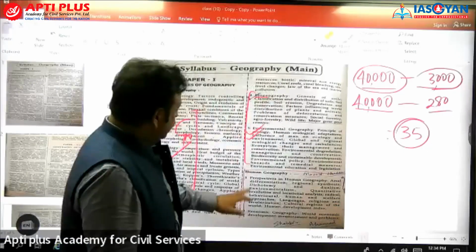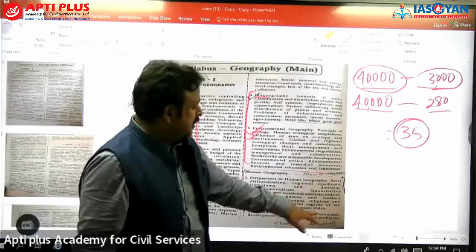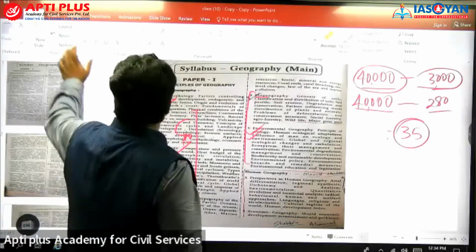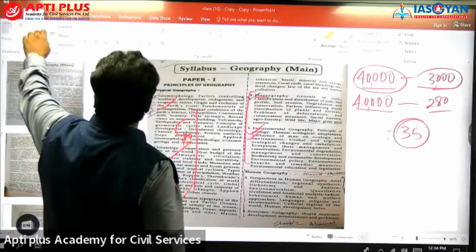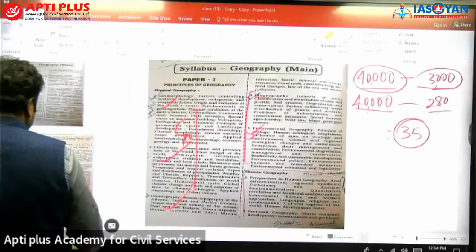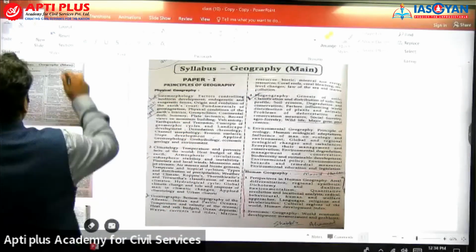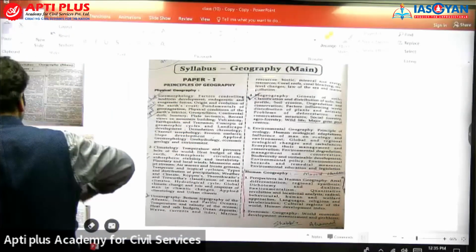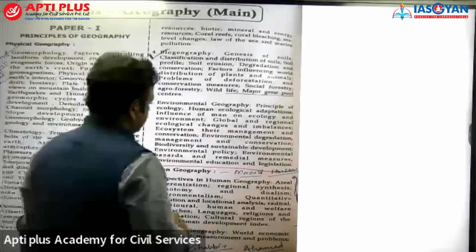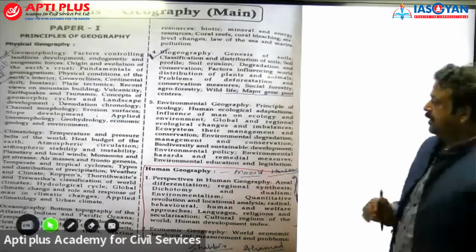But yes, if you see this economic geography, world economic development, measurement and problems, try to see.